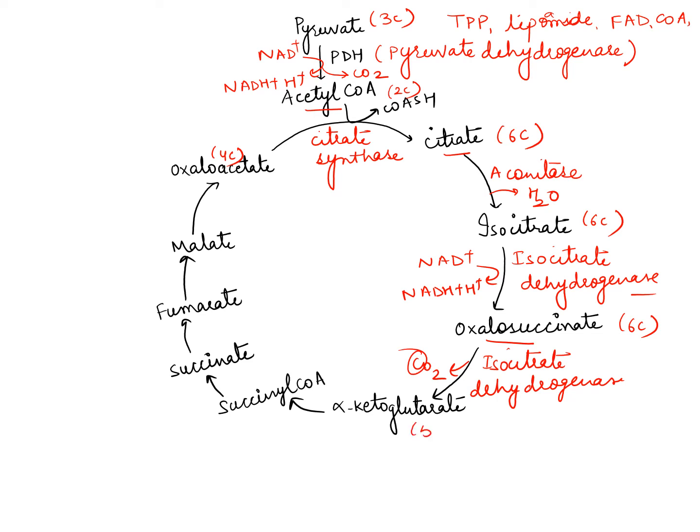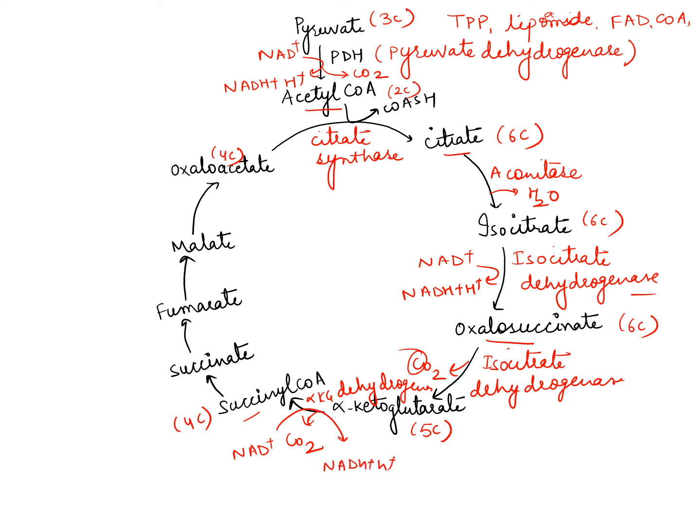So alpha ketoglutarate is a 5 carbon compound. So now there is a formation of alpha ketoglutarate. Now this alpha ketoglutarate will be converted to succinyl coenzyme A, that is a 4 carbon compound. So a CO2 molecule will be removed, and the enzyme will be alpha ketoglutarate dehydrogenase, and as it is a dehydrogenase, there is a conversion of NAD. So NAD will be converted to NADH and H positive.